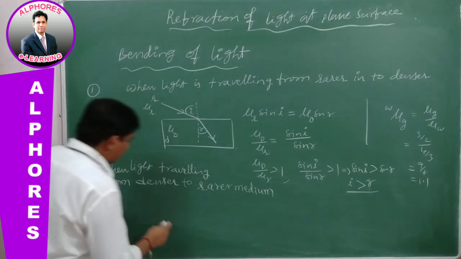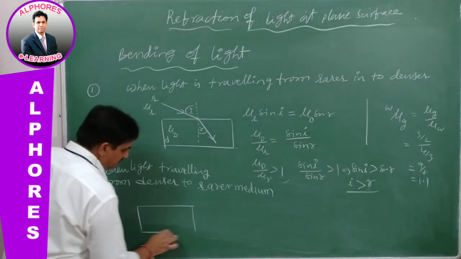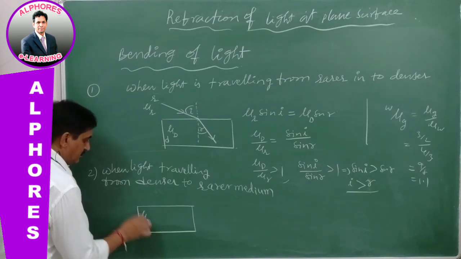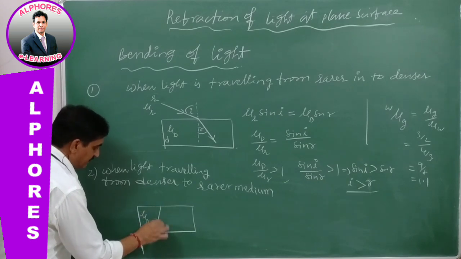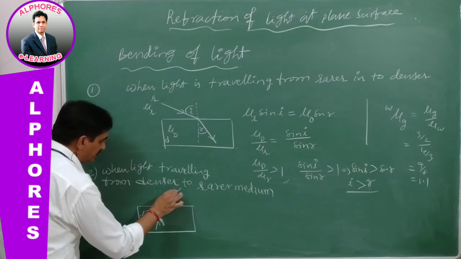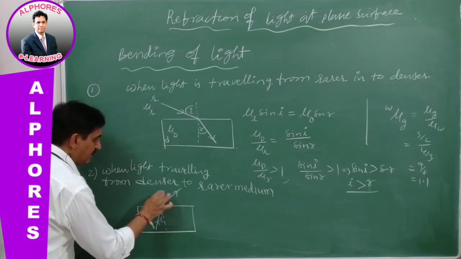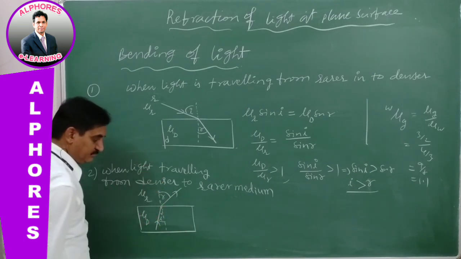Again, we take the denser medium with refractive index mu d. Light is traveling from the denser into the rarer medium. This is I, this is R, and the second medium is the rarer medium.